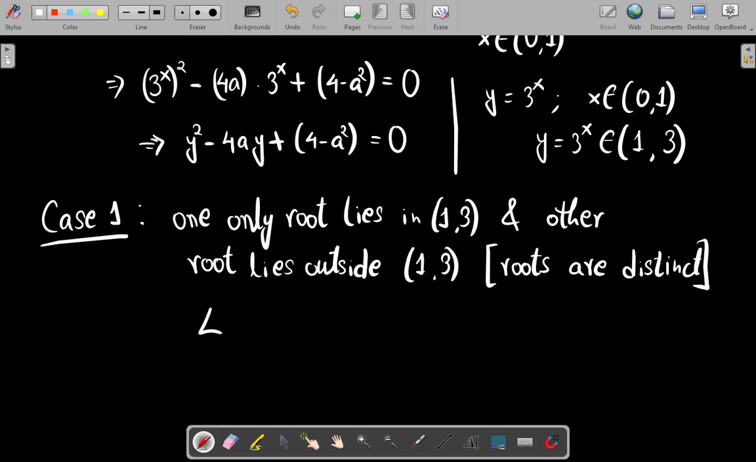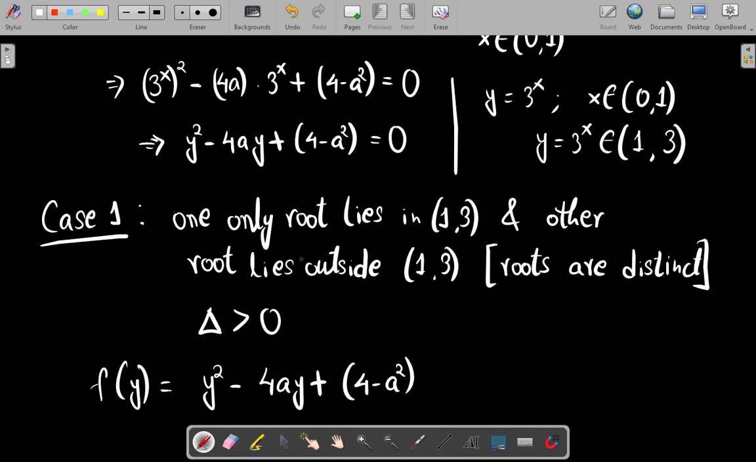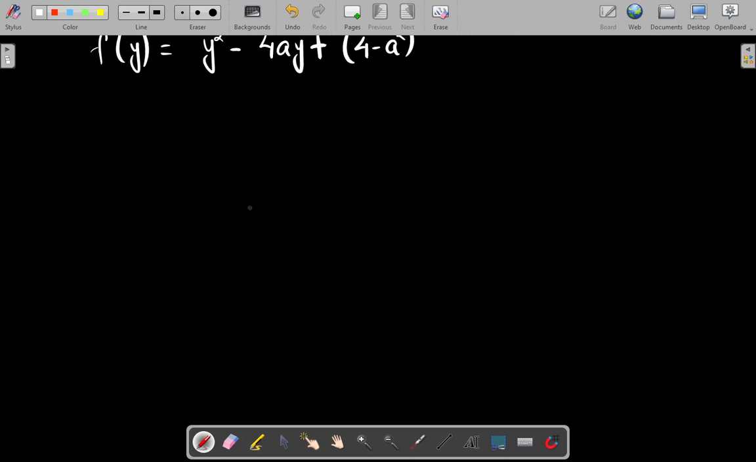So in this case, the discriminant of this quadratic equation must be greater than 0. Okay, so if I write the left hand side of this equation as a function of y, we have f of y equal to y square minus 4ay plus 4 minus a square. So in this case, where the roots are distinct and only a single root is in the required interval,